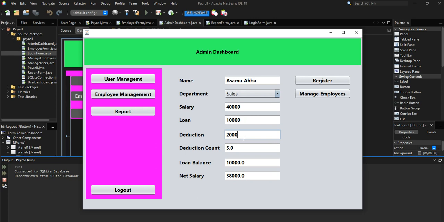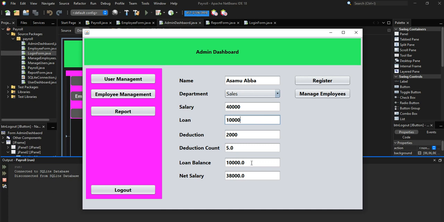So when we put something like 2,000, you can see the system automatically calculates how many deductions are going to be made inside this loan for the loan to finish. So it's going to be 5 deductions, because he is going to be paying 2,000 out of the 10,000. All right, so now we have loan balance.